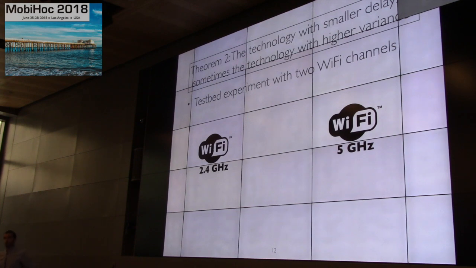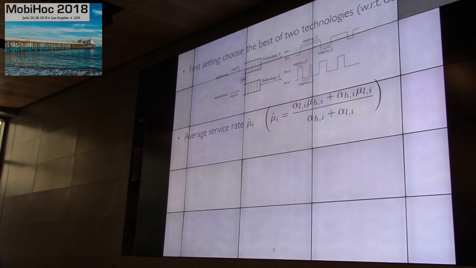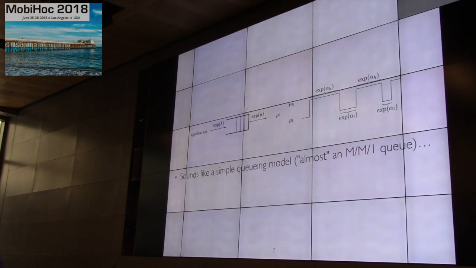Do you mind going back to your model? I just want to make sure that I understand the model correctly. So there are two technologies, you're saying. So there are essentially two possible choices. And you're right now fixing the average service rate of both to be the same. Okay, and then what do you mean if there is a higher delay in one versus another?